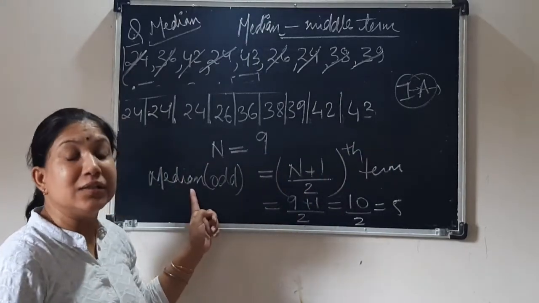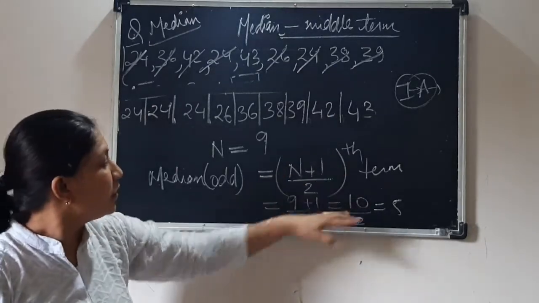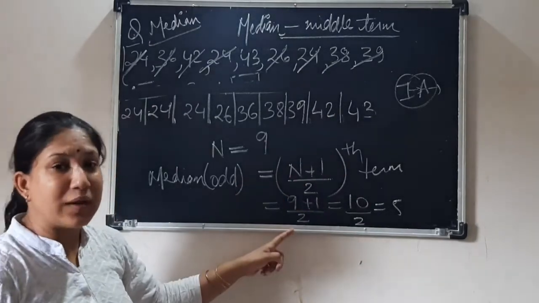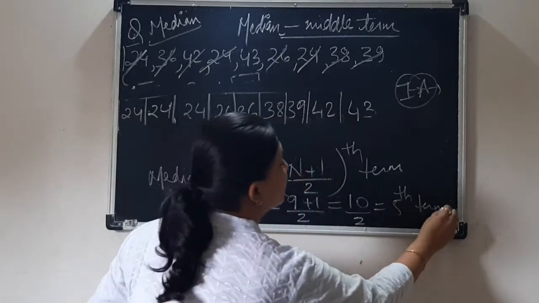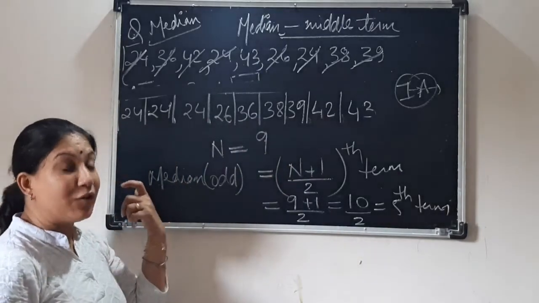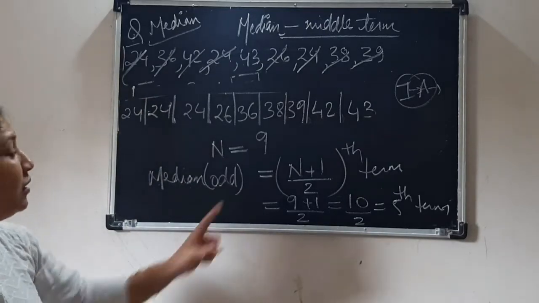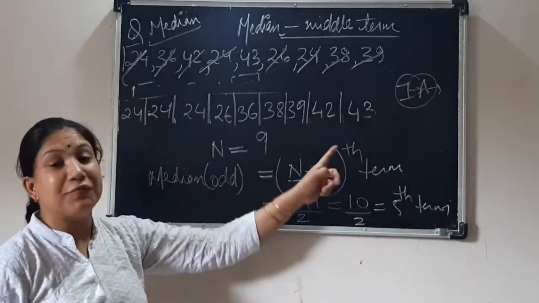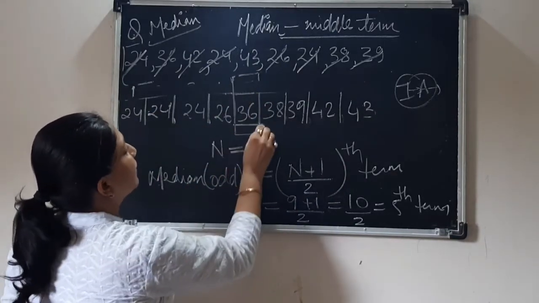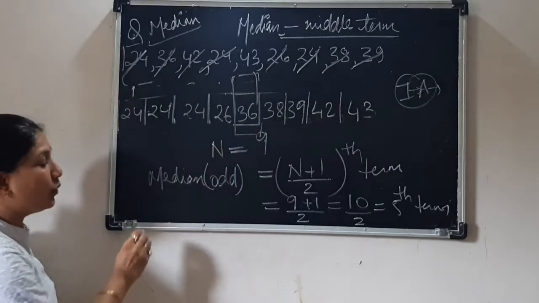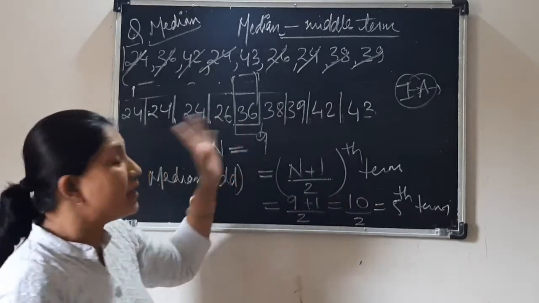So the formula for median for odd number is n plus 1 upon 2. Here n is 9, so 9 plus 1, 10 by 2, that is the fifth term. See, our answer is again correct, the same as by the unofficial method. After sorting the data, you will locate the fifth position: 1, 2, 3, 4, 5. This is my fifth term, and this was our answer also. Then you will write down the answer: median is equal to the fifth term, that is 36.